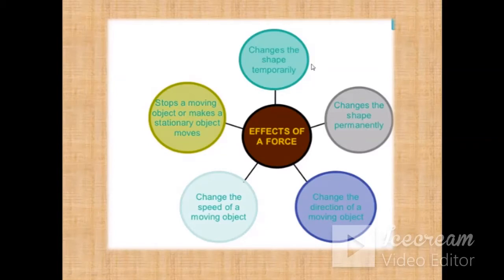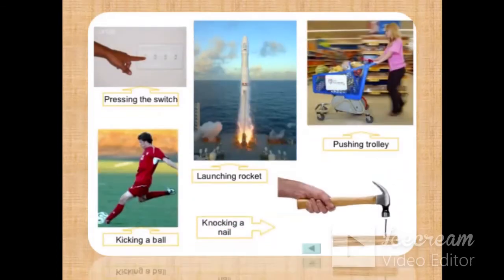Or if you hit a nail with a hammer, it goes inside the wooden block, and its shape may or may not be changed. So force can change the shape permanently or temporarily, depending upon the amount of force.